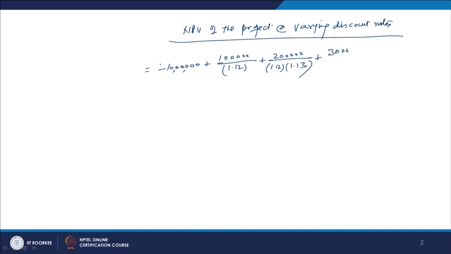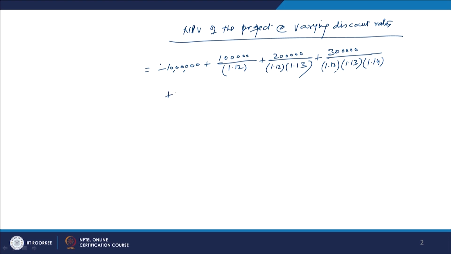Then the next year, the next cash flow is how much? 300,000 rupees, right, 3 lakh rupees. So, here we will now have to increase the discount rate further, and it becomes a little more complex. This will be 1.12 into 1.13 and, increasing it by 1 more percent, 1.14. So, we are taking the product of not only 1 or 2, we are taking 3: 1.12, 1.13 and 1.14.